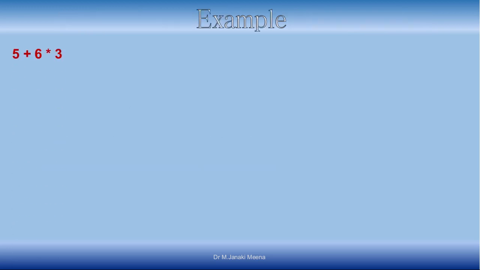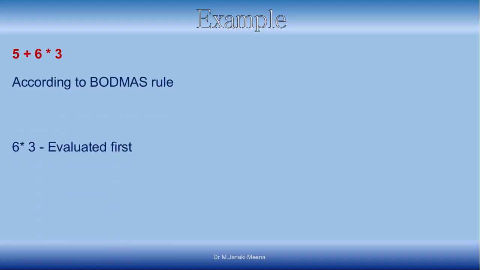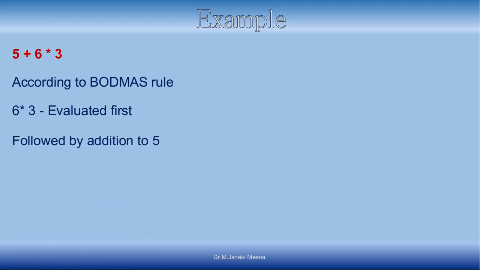Now we will consider this example, 5 plus 6 into 3. This is the expression. There are two operators in it, the addition operator and the multiplication operator. Which one should be applied first, addition or multiplication? When we apply the BODMAS rule, it says that multiplication should be applied before addition. So you must calculate 6 star 3, which is 18. You have to evaluate that first and then add it to 5. So you will get the answer as 23.